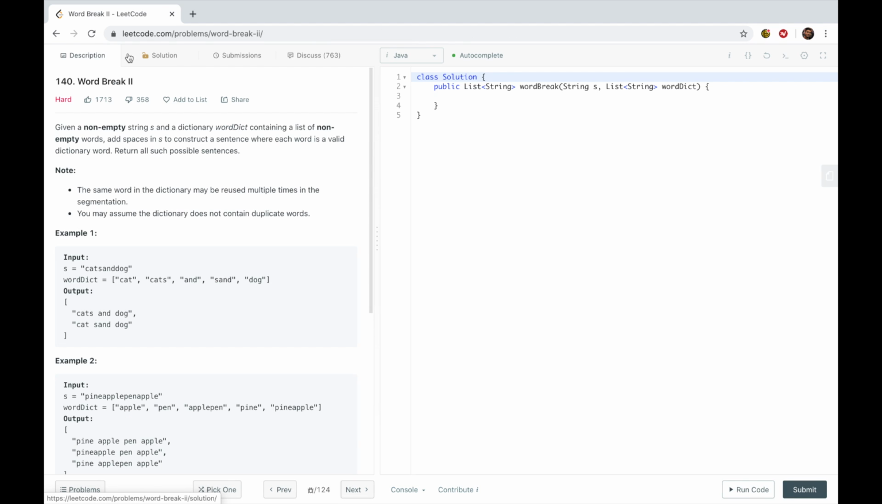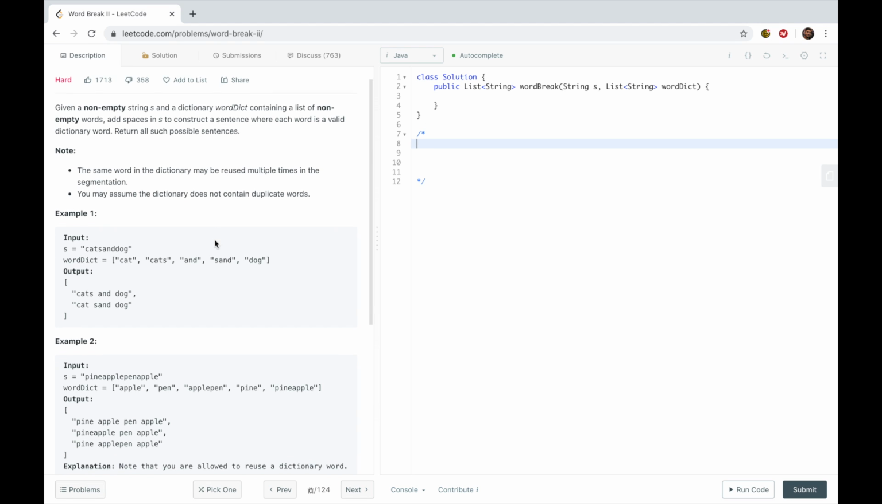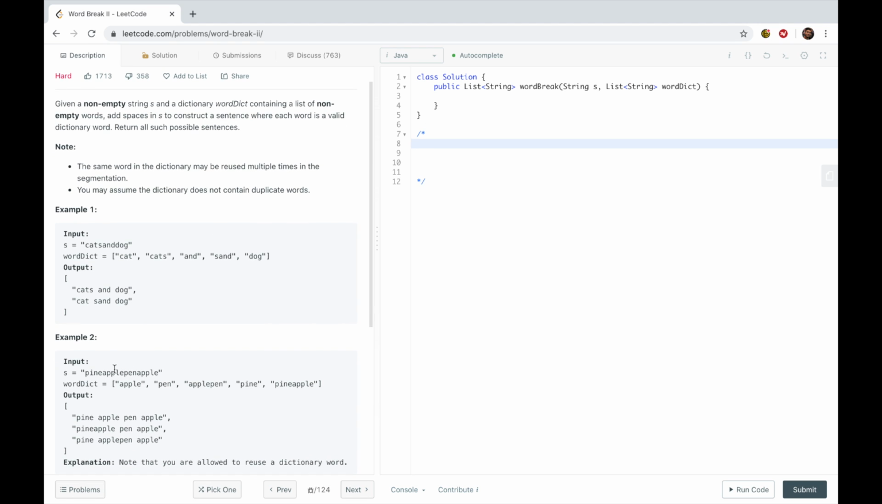All right. Word Break 2. Let's do it. Let me just break down the problem real quick, just talk about it from a top level point of view. If you don't really understand the problem, just try to keep following along. Let's take example 2. We have pineapple, right? So we need to find the words in the dictionary in this problem and then give all of the possible solutions separated by a space.